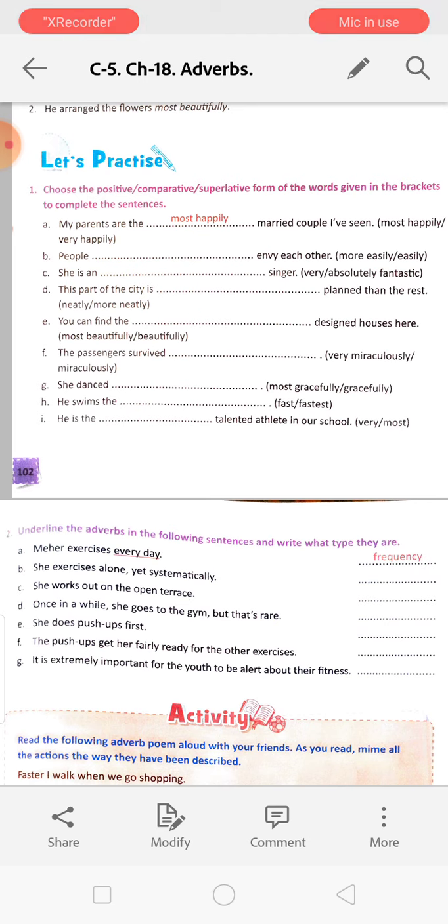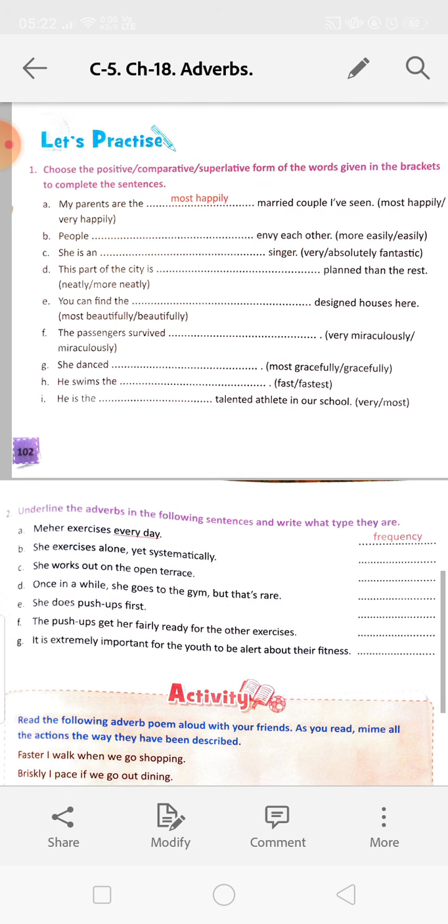For example, we can say people dash envy each other. People easily envy each other. Envy means to be jealous. Okay. She is a dash singer. She is an absolutely fantastic singer. Like this, you have to do this.